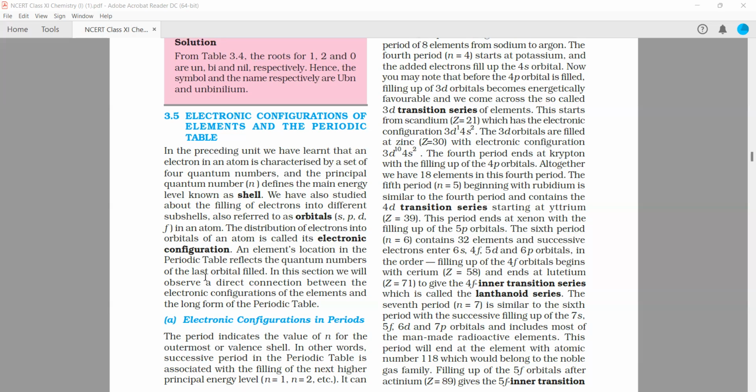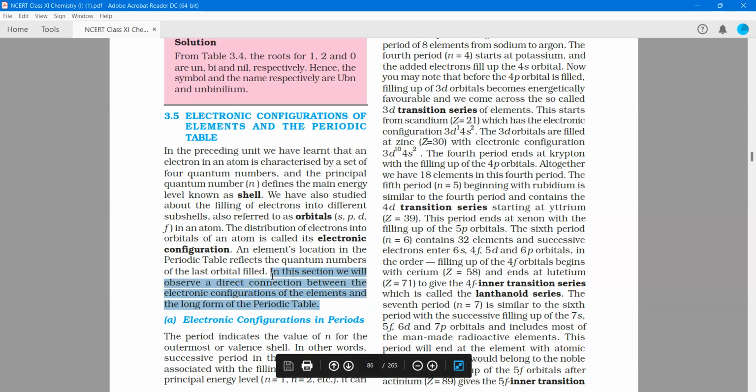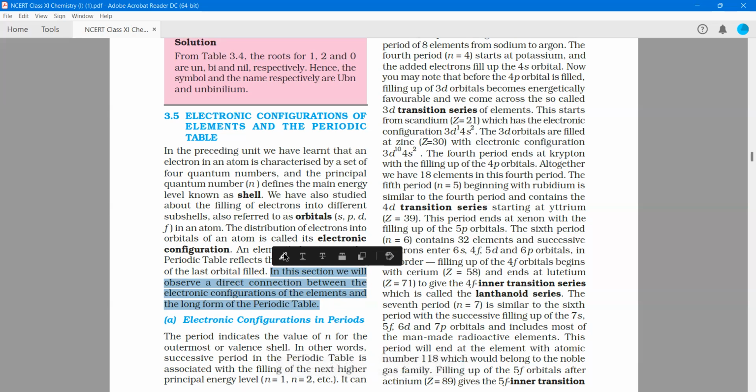In this section, we will observe a direct connection between the electronic configuration of the elements and the long form of the periodic table. As I already told you, the periodic table and the electronic configuration have a lot of similarities between them. The periodic table is made in such a way that you don't need to remember all the electronic configurations. If you know the electronic configuration of any one element in a group, you know the electronic configuration of all the elements in that group.